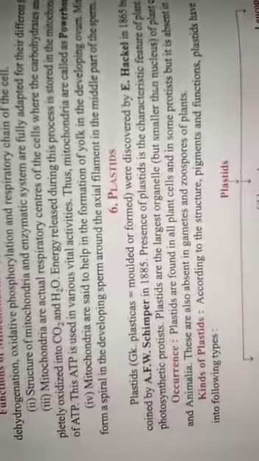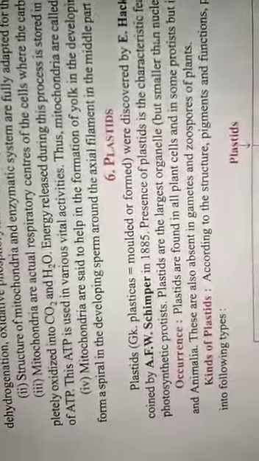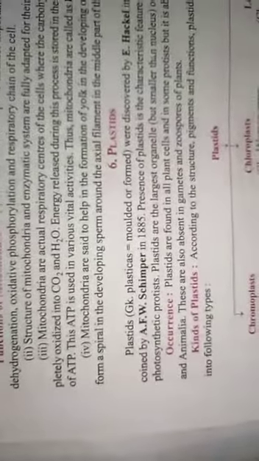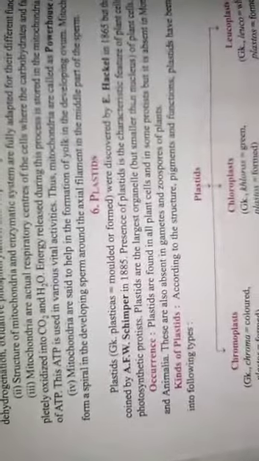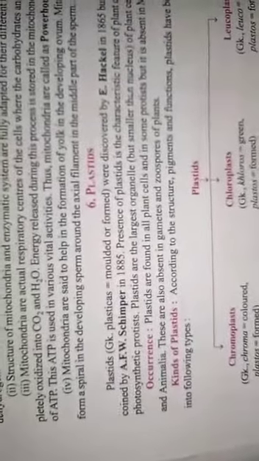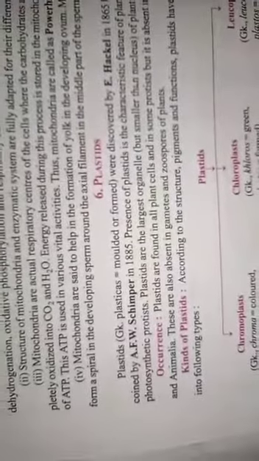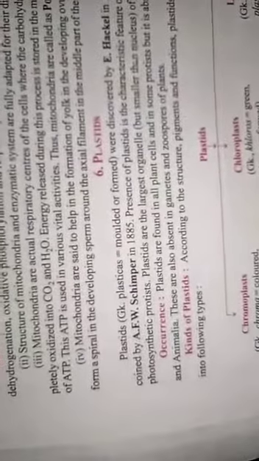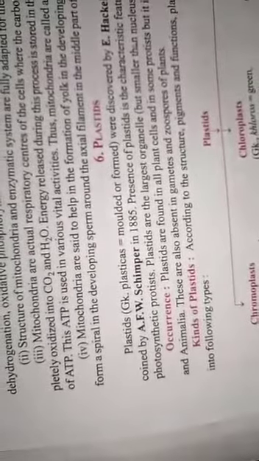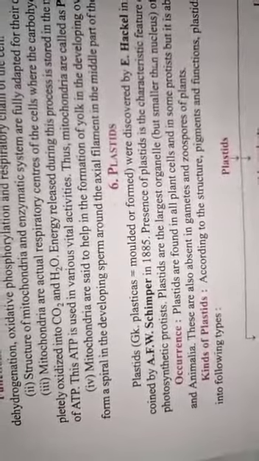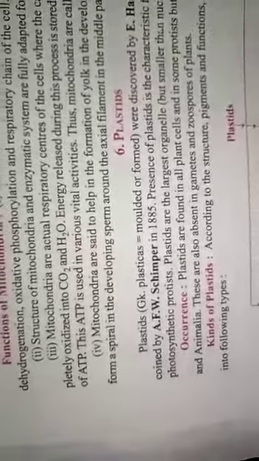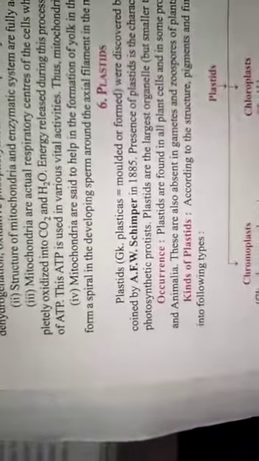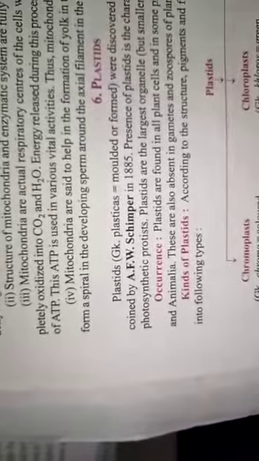The next cell organelle is plastid. Plastids were discovered by A. Haeckel in 1865, but the term was coined by A. F. W. Schimper in 1885. The presence of plastids is a characteristic feature of plant cells, and some photosynthetic protists also have plastids.